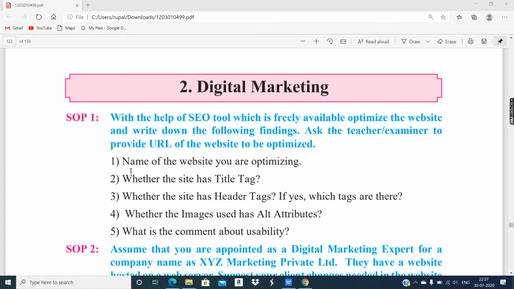That means you have to promote the e-commerce website with the help of email, content marketing, and social media platforms, and you can enhance the technical aspects of your website with the help of search engine optimization. So search engine optimization can be done with the help of various software. There are paid softwares available, and there are free softwares. Now since we are just beginners, and we are learning how to see the demonstration of search engine optimization, the state board has specified 4 websites.